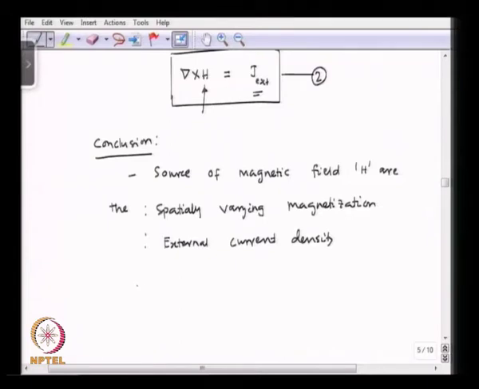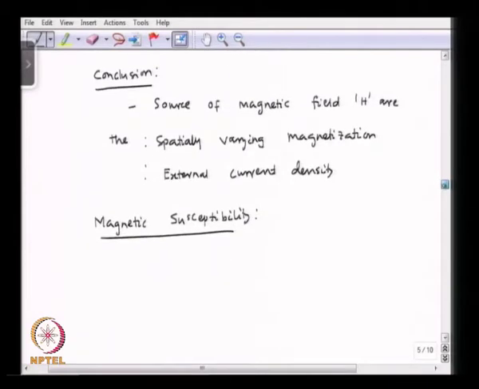Now, with that we can define a term called magnetic susceptibility. This can be defined as the change in the magnetization over the change in the magnetic field at constant volume and temperature. Okay.